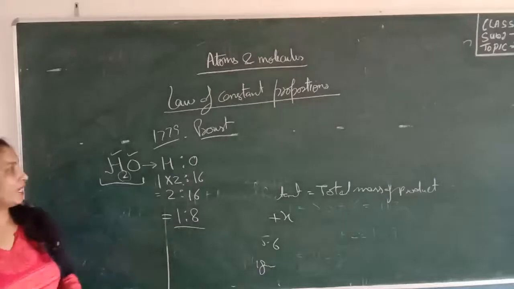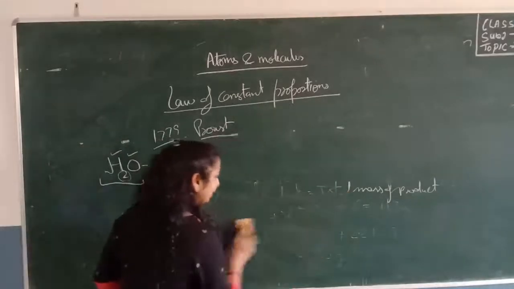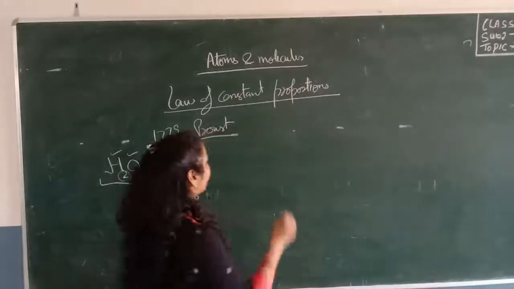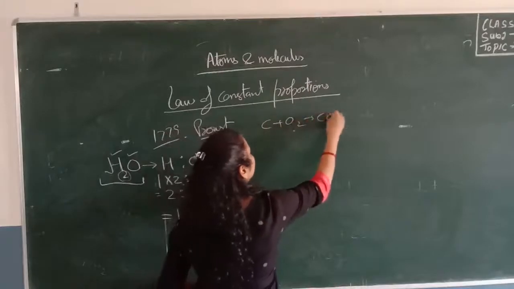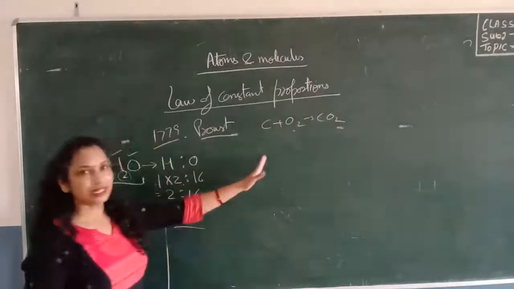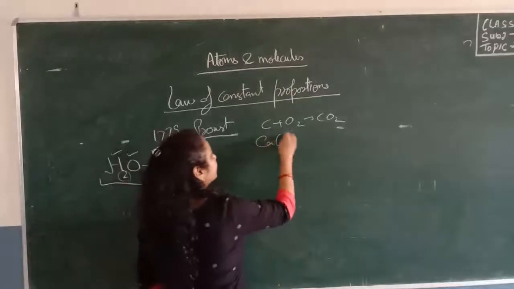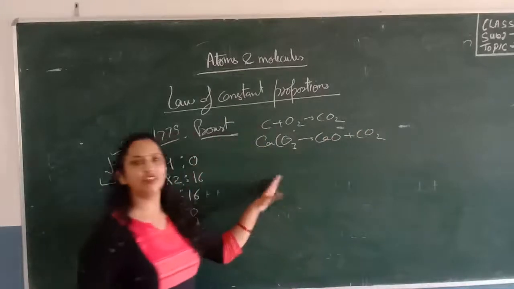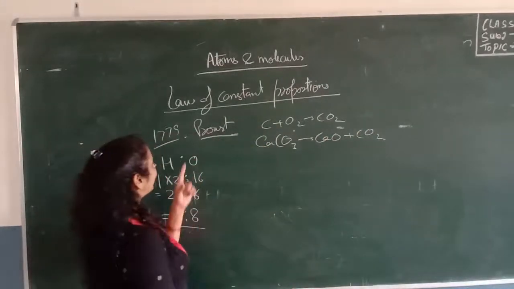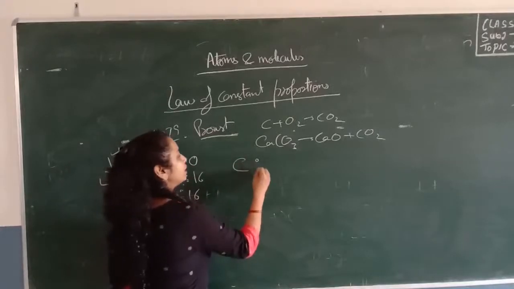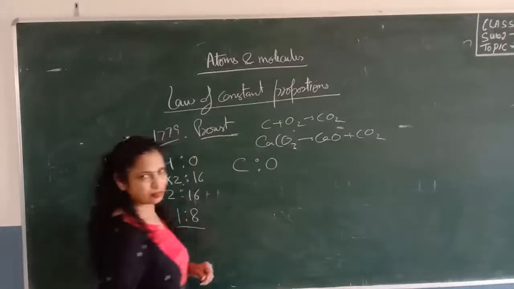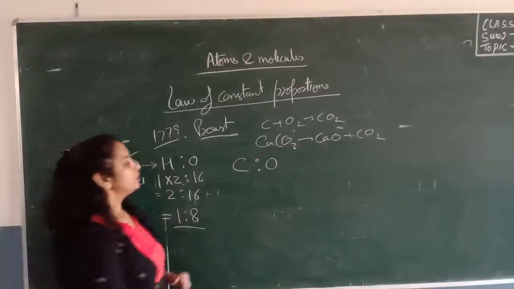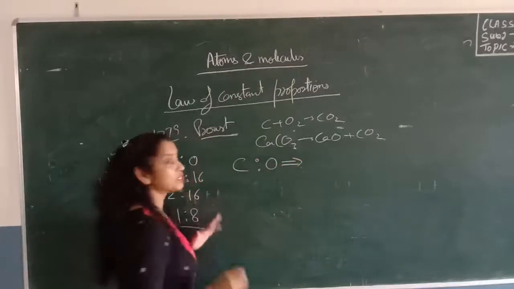Taking one more example, carbon dioxide. We can make carbon dioxide by many methods, like by heating carbon: C plus O2 gives CO2. Or, as we just studied, when we heat calcium carbonate it forms calcium oxide plus carbon dioxide. So we can form carbon dioxide by very different methods. According to this law, carbon dioxide will always contain carbon and oxygen, and the ratio of carbon and oxygen is fixed.